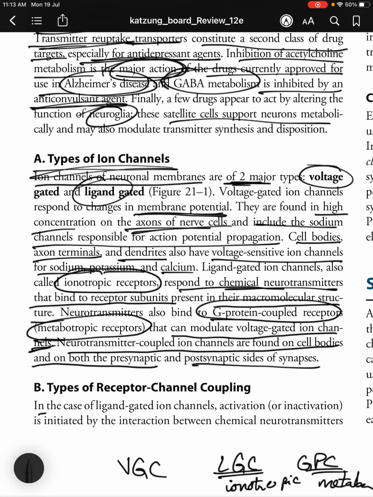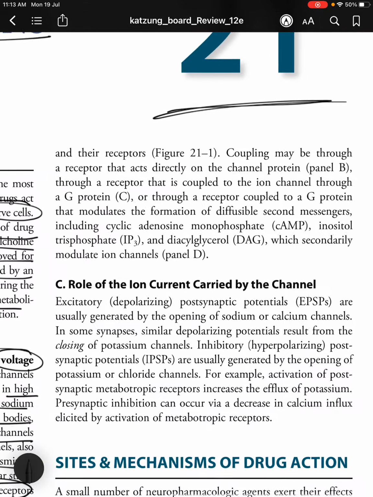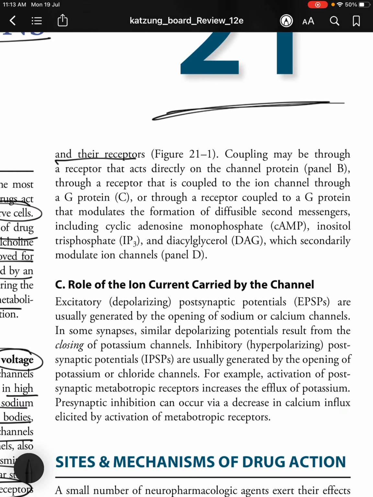Moving on to the types of receptor channel coupling. In the case of ligand gated ion channels, activation or inactivation is initiated by the interaction between chemical neurotransmitters and their receptors. Coupling may be through a receptor that acts directly on the channel protein, through a receptor that is coupled to the ion channel through a G protein, or through a receptor that is coupled to a G protein that modulates the function or formation of diffusible second messengers, including cyclic AMP, inositol triphosphate or IP3, or DAG, which secondarily modulate ion channels.